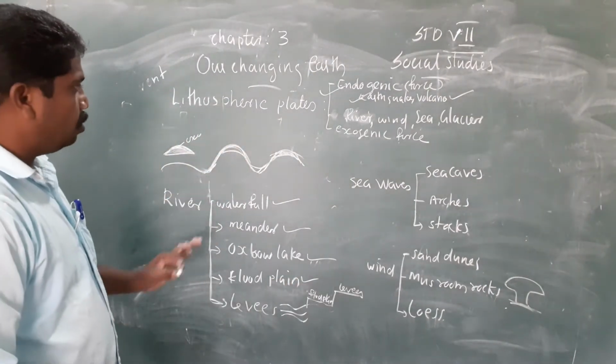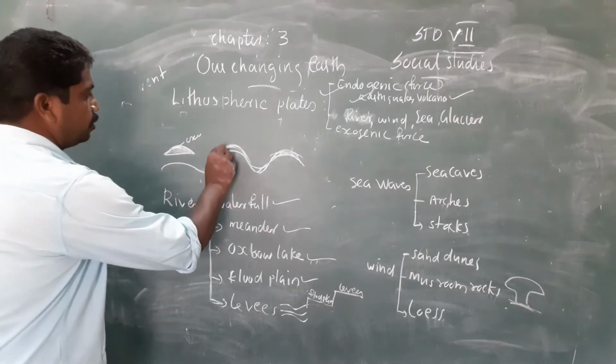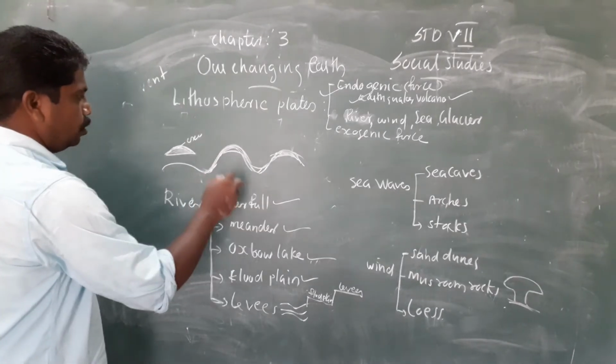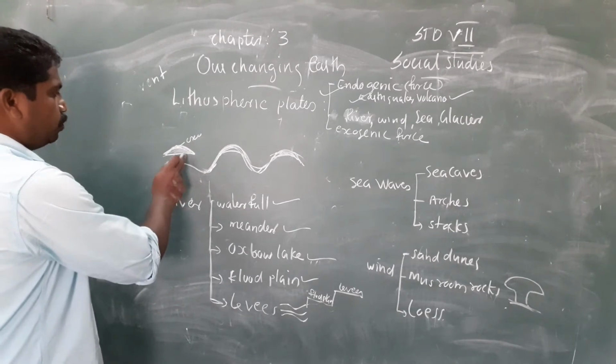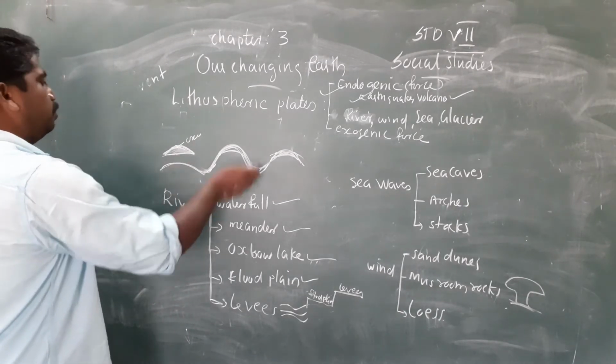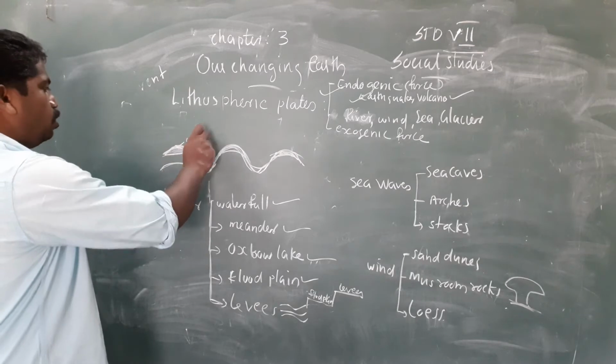Okay, you know now what is meander. The curved part of the river is called meander. You know what is oxbow lake. Oxbow lake means a part of meander is cut off from the river and forms the oxbow lake.